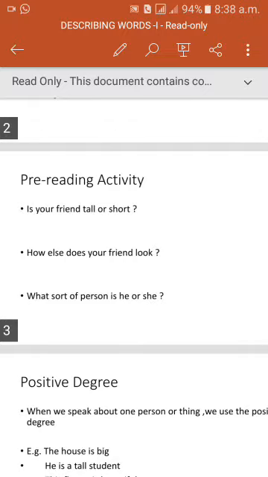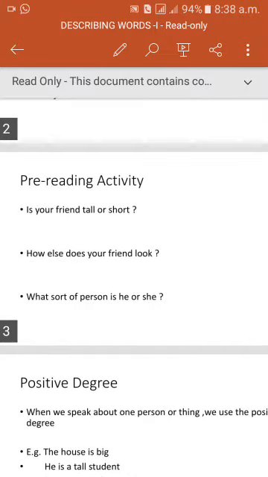What sort of person is he or she? It means your friend. What sort of person is your friend? So, for this, the answer we give, we use adjectives. The answer to this question is his character, his personality, his mentality, his mindset, his behavior, his conduct, his outlook. All these things come under this answer.